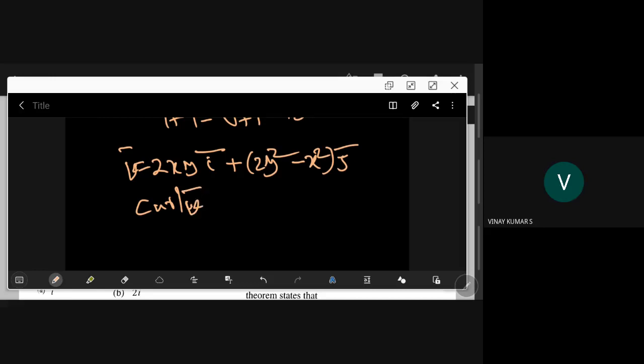Sir, can we write it as i cap, j cap? Yes, you can use that. Some people write e x cap, e y cap, e z cap. Please remember this. Nothing wrong in it. Okay.